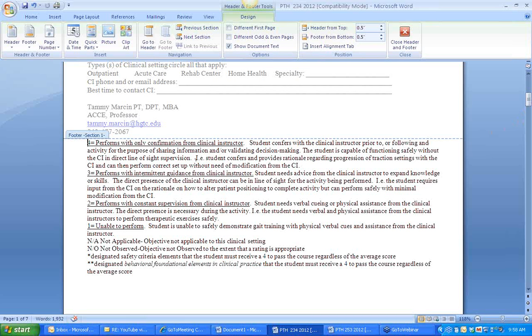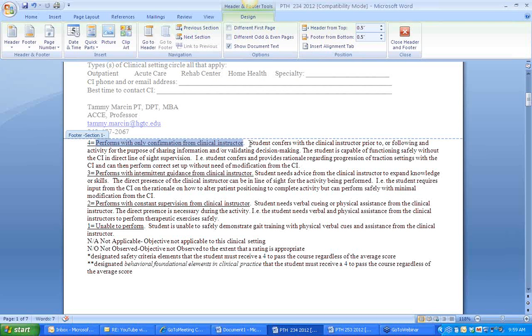Okay, let's do that then. Yeah, their overall score has to be a 3 or better. There are some things that they have to have a 4 on, but let's look at the key first and describe each one of these, and then we can talk about the ones that they have to have a 4 on. Okay. The 4 is that they only need confirmation from a clinical instructor. A great example of this is that if you had a student and your goal for them was to be able to progress a patient's exercise program, what you would want the student to do is come up with a program, and then you review it as a clinical instructor and say, yes, that's appropriate.